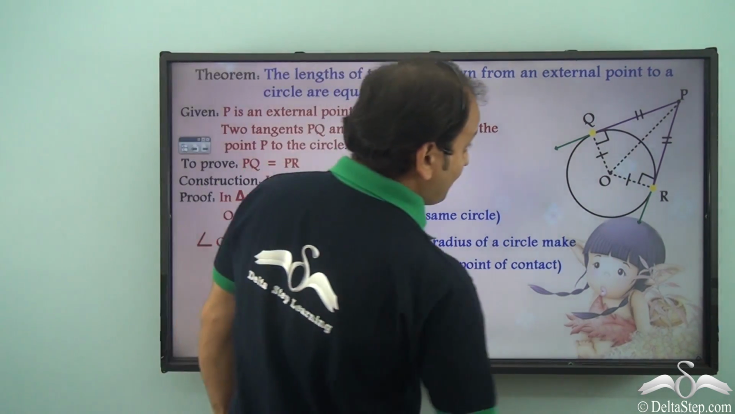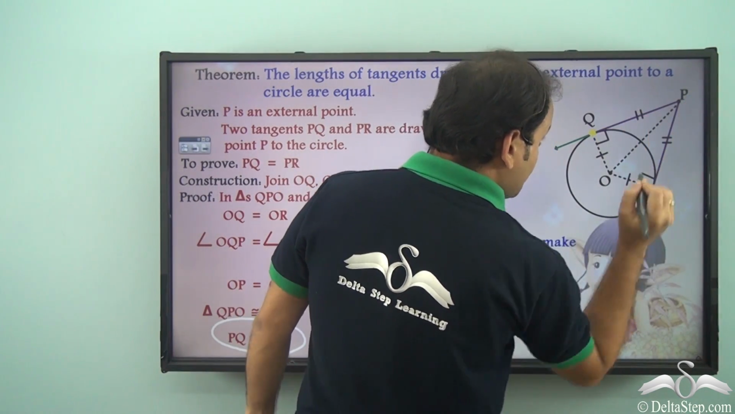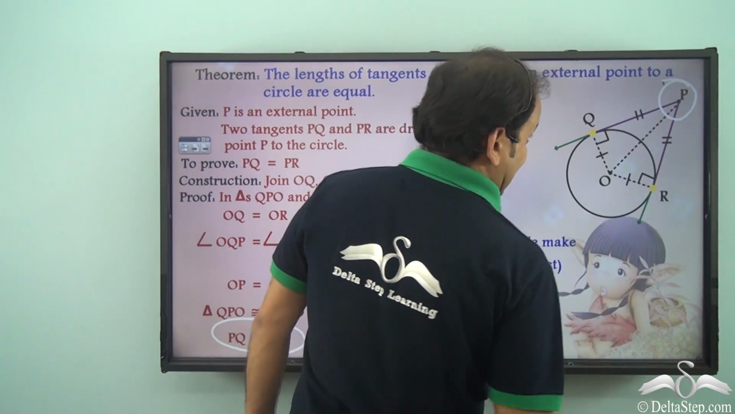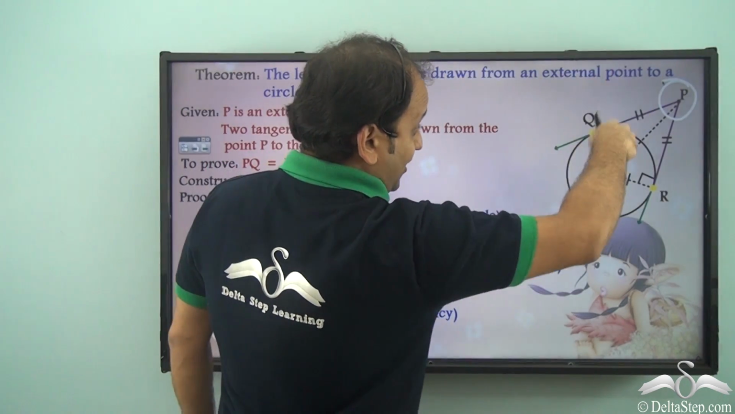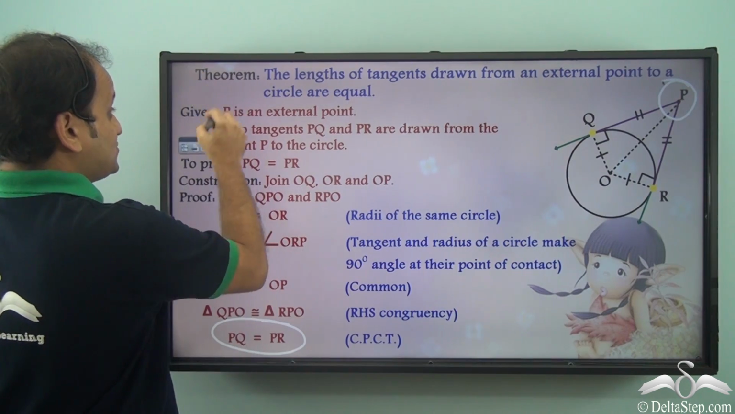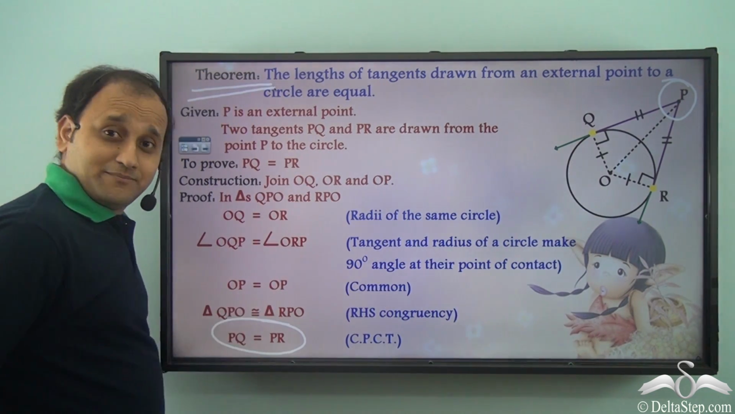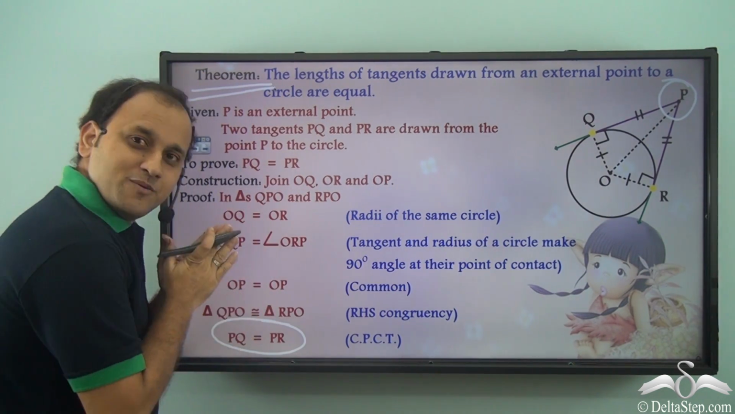So what did we prove? We proved that PQ is equal to PR, that is, tangents from one common external point are equal in length, and that's what is our theorem, isn't it? So we were able to prove that.